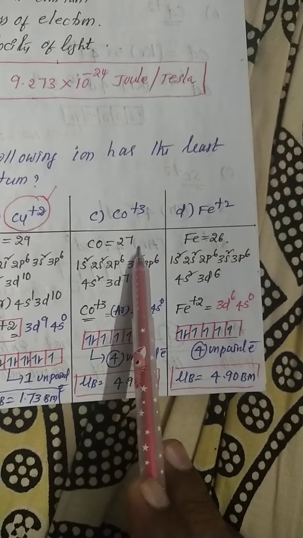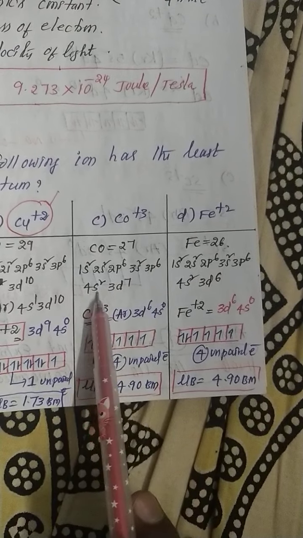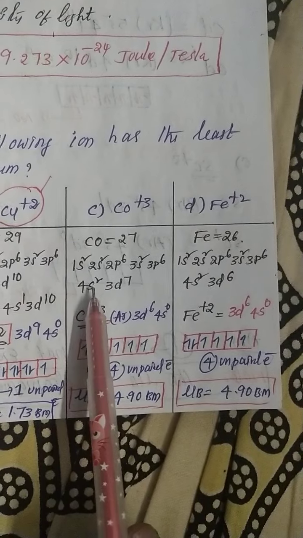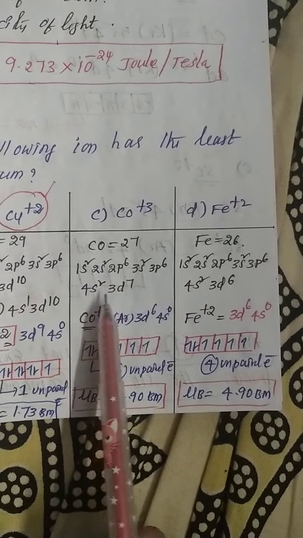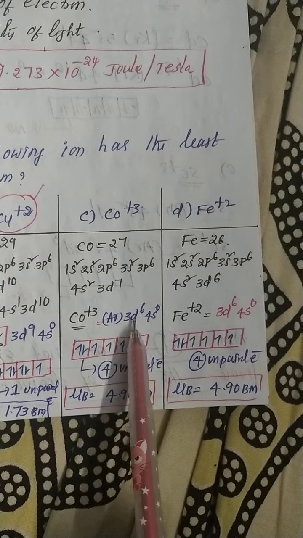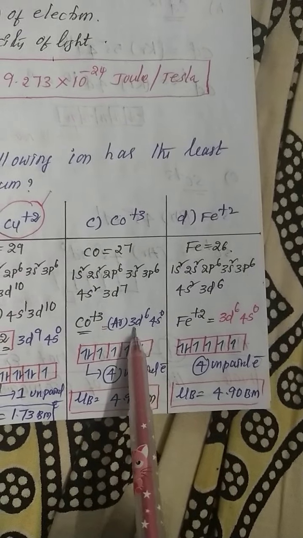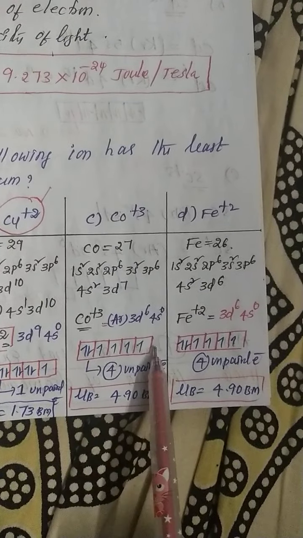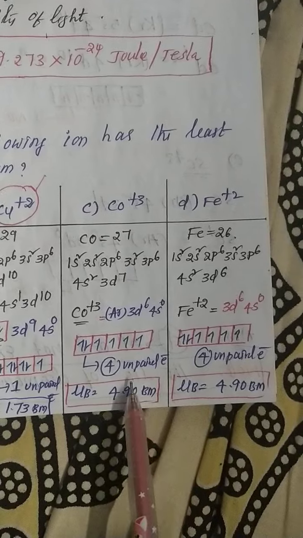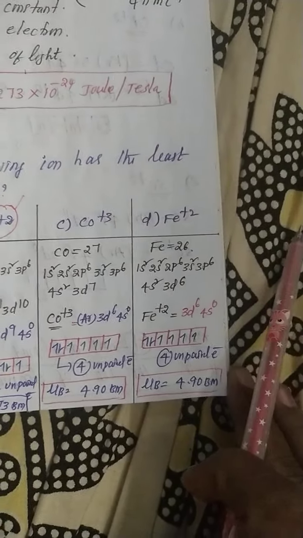The atomic number of cobalt is 27, and the configuration is 1s2, 2s2, 2p6, 3s2, 3p6, 4s2, 3d7. Cobalt loses 3 electrons: 2 electrons from the s orbital and 1 electron from the d orbital. So the d orbital has 6 electrons. These 6 electrons are arranged in the d orbital as 1 pair and 4 unpaired electrons. So 4 unpaired electrons means 4.90 Bohr magneton.